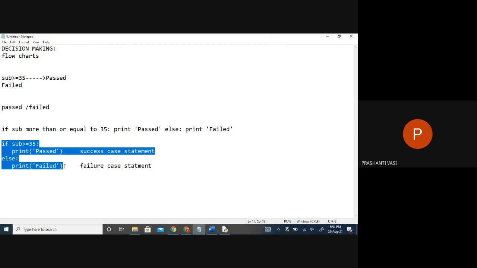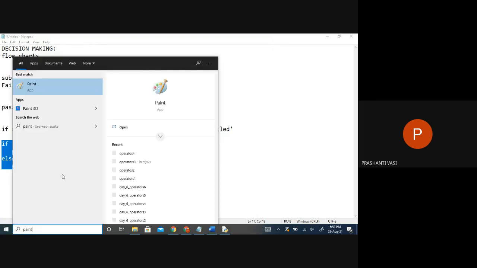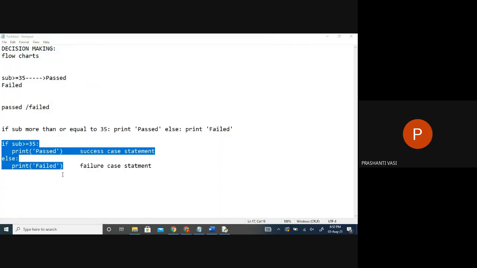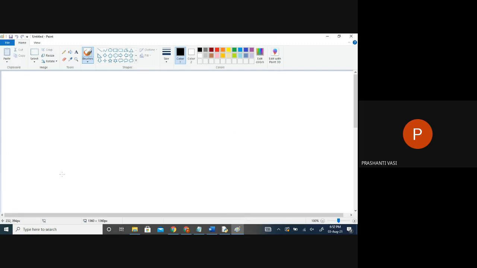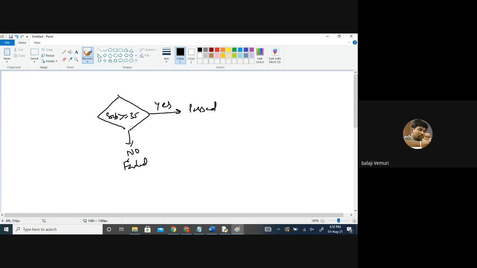Like in flow charts, we do know. We just draw something and we say, is it true or not? Generally in flow charts from childhood, we used to do that. Some approximate symbols, I don't know, I'm just writing. Just like here, we put subject score is more than or equal to 35. We say yes or we say no. If it's yes, you have passed. If you say no, it's like failed.